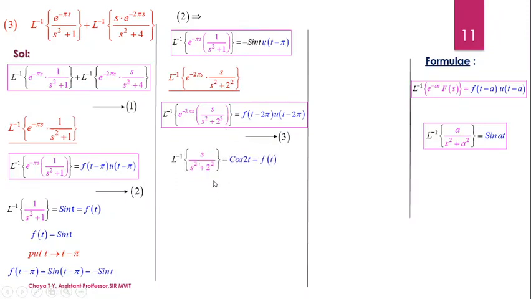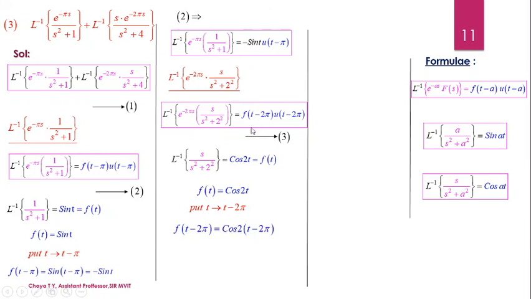So Laplace inverse of s by s square plus 2 square is cos 2t. Since it is in terms of t, obviously we call it a function of t denoted by f of t, which is obtained by the formula Laplace inverse of s by s square plus a squared as cos at, which is the standard Laplace inverse of the basic function. Therefore, f of t is nothing but cos 2t. Now, into this, we are going to substitute t as t minus 2 pi because we need the value of f of t minus 2 pi. So, what is the function? It is cos of 2 into t minus 2 pi. Then, on simplifying, obviously, it gives me cos of 2t.